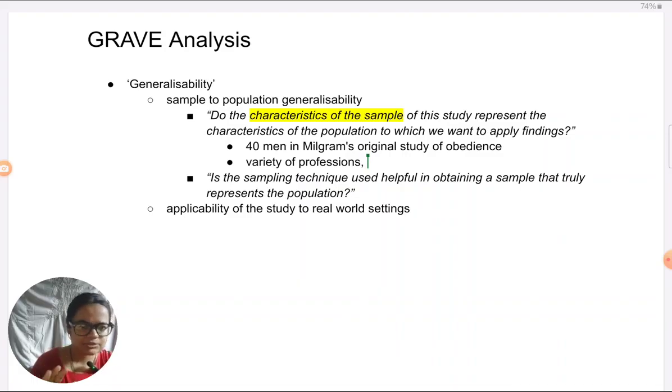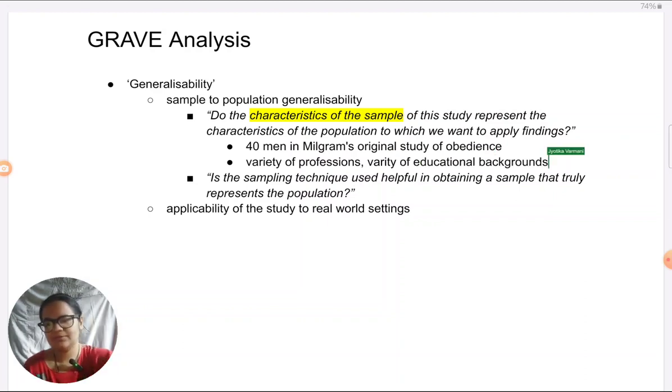As regards educational backgrounds, there were those who had not even completed high school and those who had doctoral level degrees. So it was a very diverse sample in terms of educational background and professions.